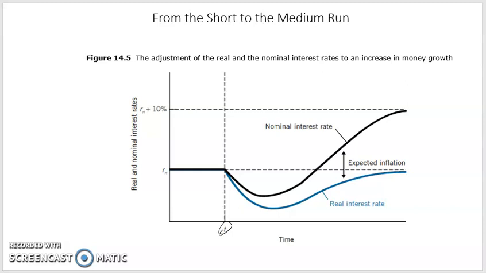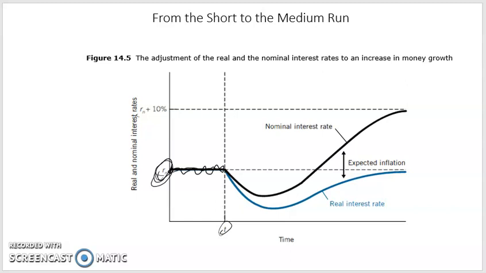Before time t, both interest rates are constant and equal to each other, suggesting that nominal interest rate is equal to Rn and real interest rate is also equal to Rn, as inflation and expected inflation are equal to 0.